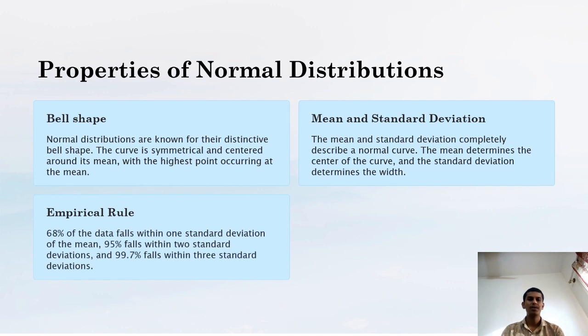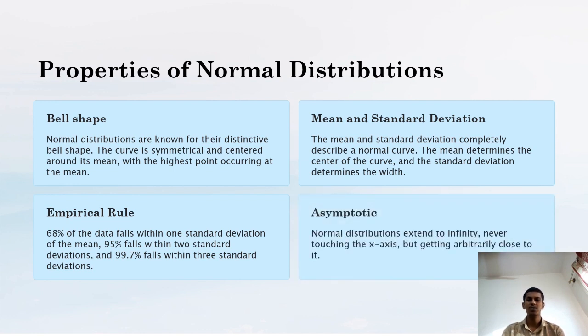Empirical rule. 68% of the data falls within one standard deviation of the mean, 95% falls within two standard deviations, and 99.7% falls within three standard deviations. And asymptotic. Normal distribution extends to infinity, never touching the x-axis but getting arbitrarily close to it.